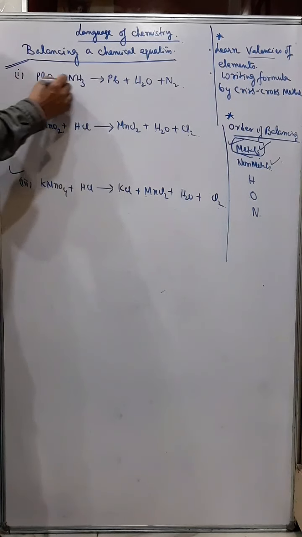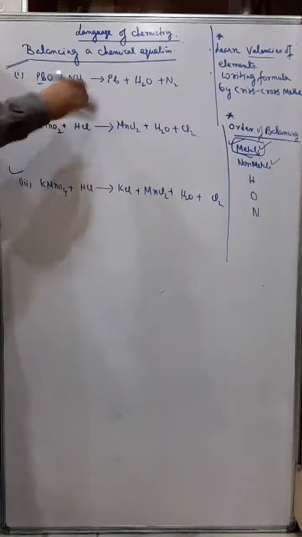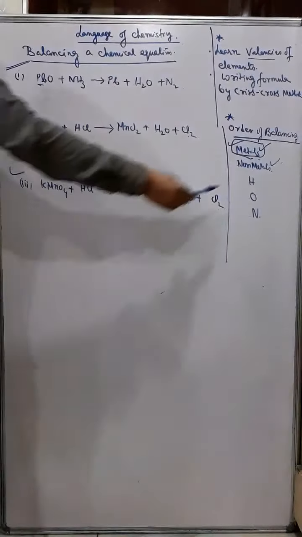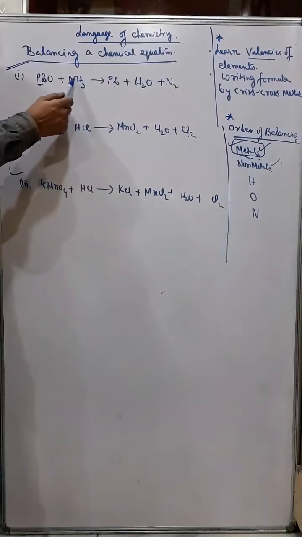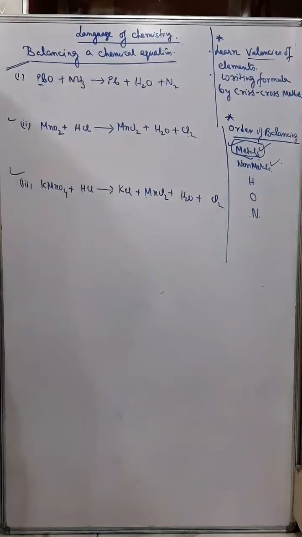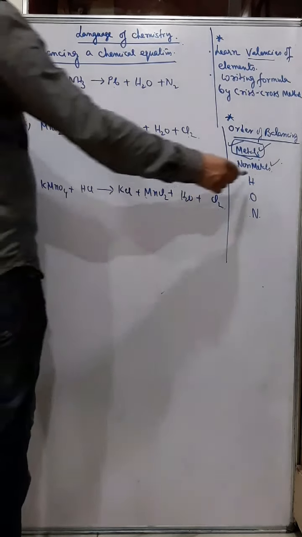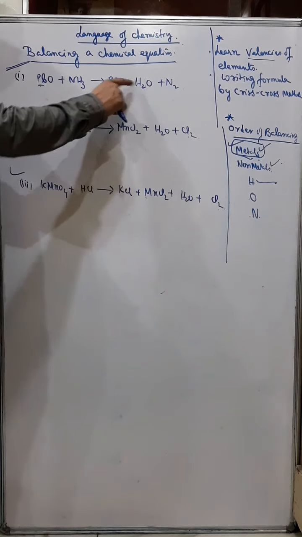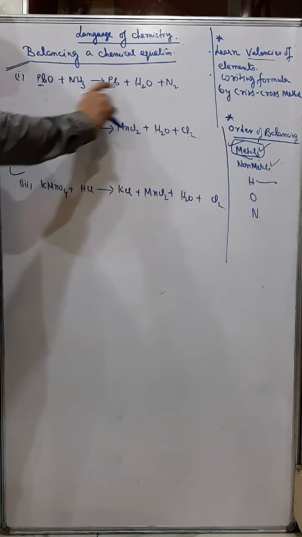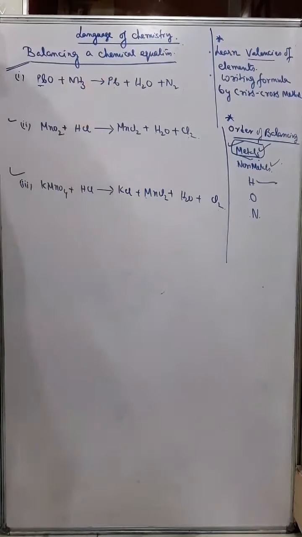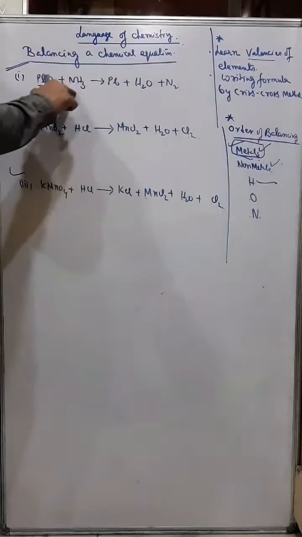You see lead is balanced here, one lead here and one lead here. So it is already balanced. After lead we should go for non-metals other than these three, right? But you can see here only nitrogen, hydrogen and oxygen are left. So there are no other non-metals. Then we will go for hydrogen balancing. Now if you see hydrogen, you have 3 and here you have 2. When you have these 2 prime numbers 3 and 2, then you multiply them, 3 into 2, that means 6. So you try to make 6 hydrogen on both sides.